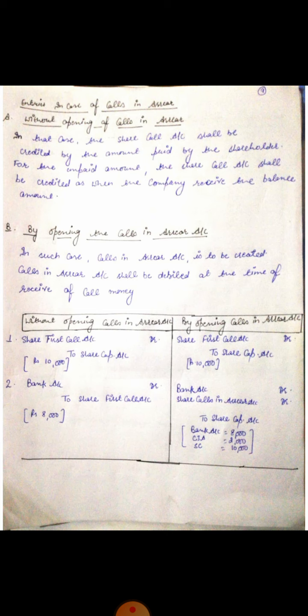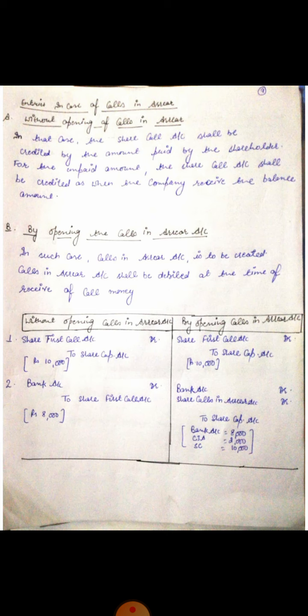So what will be the entry? First, bank account debit to share first call. It is very clear to all of us. Bank account debit to share first call. Now you have to decide whether calls in arrear account is to be debited or credited. Calls in arrear account is to be debited. Reason being, you debit all the expenses and it is like your expense. Clear? Calls in arrear is like a loss for the company.